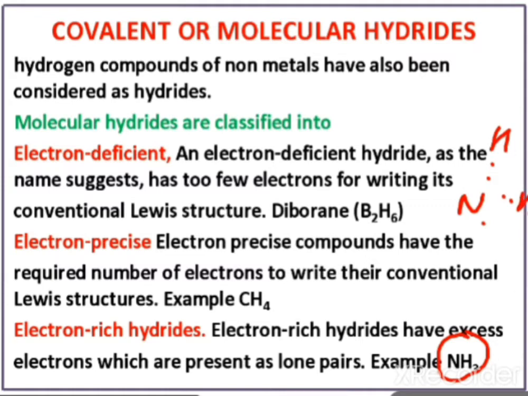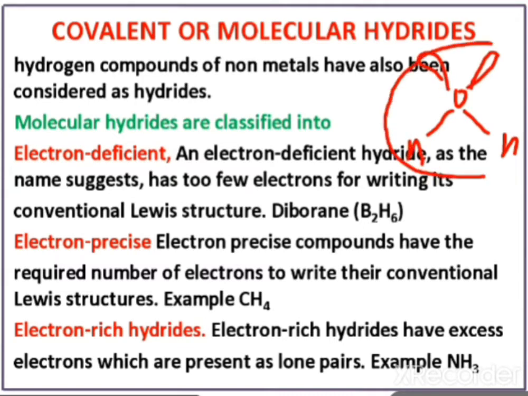But here, as you know, nitrogen has 2 electrons in the form of a lone pair. So if lone pairs of electrons are present in the hydride, then these hydrides are known as electron rich hydrides. For example, NH3 or H2O. In H2O, you have seen the structure of H2O: 2 hydrogens and 2 lone pairs of electrons. Again this one is an electron rich hydride. So these are electron rich hydrides.